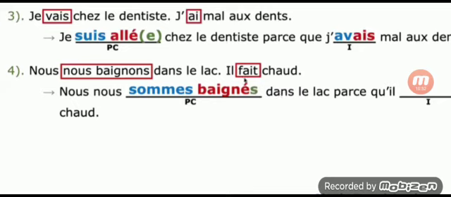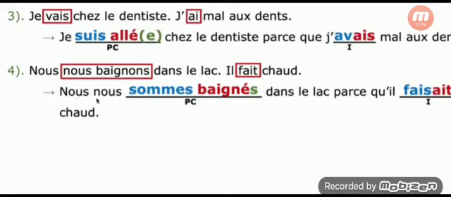Okay, then faire. Second one you must change into imperfect. Imperfect stem for faire is nous faisons. Ons you can remove: fais. Subject is il, ending is ait.